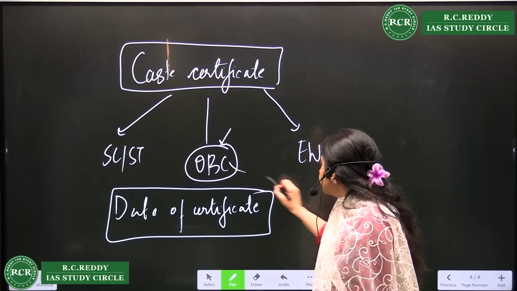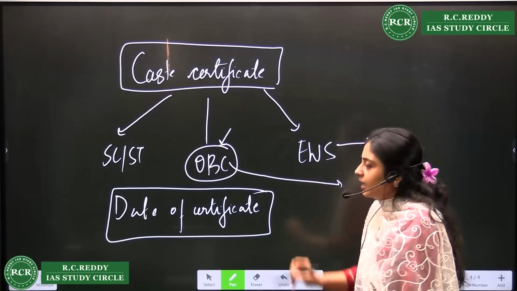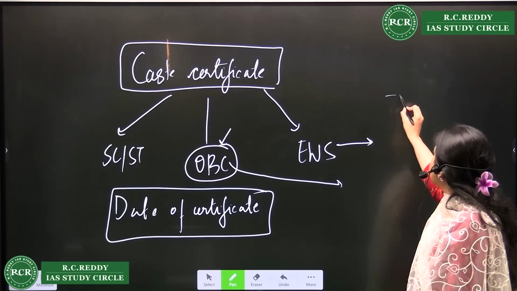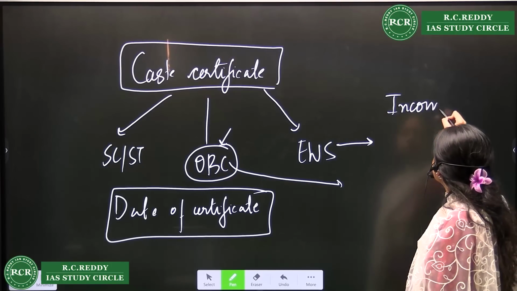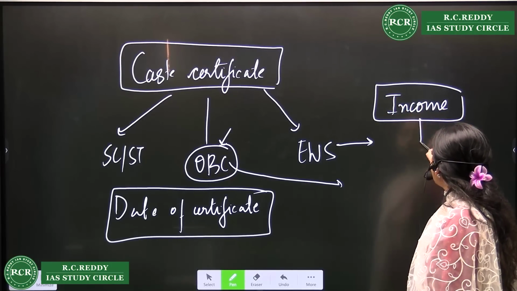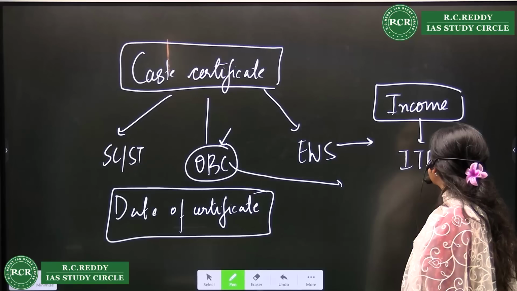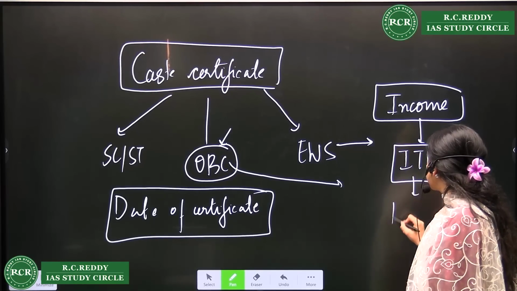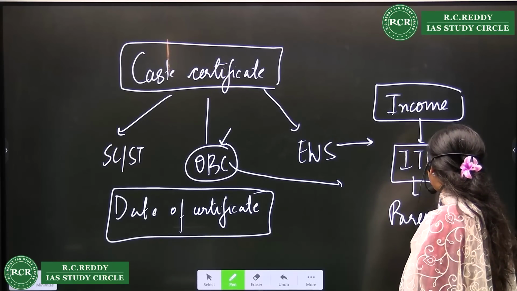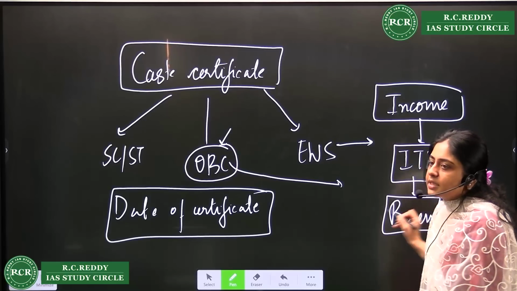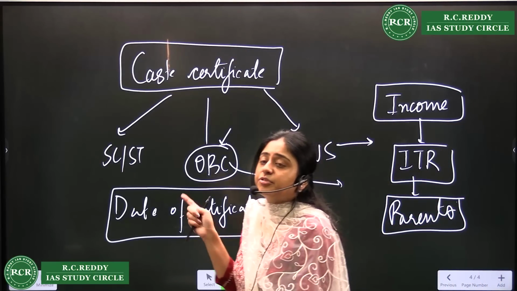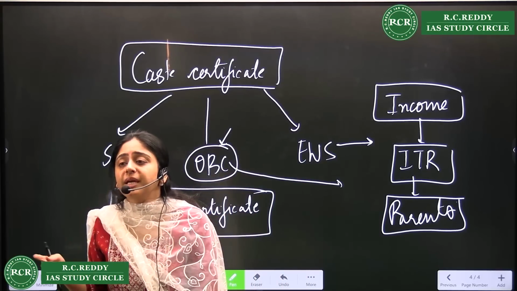Then with OBC and EWS, where your income is seen, the ITR of the last 3 years is very important for your parents. These things used to be asked after the mains examination.